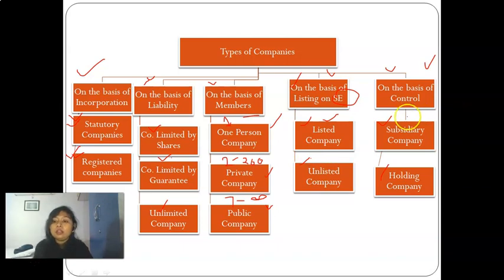On the basis of control, we'll study that later. You're not going to understand it in short.